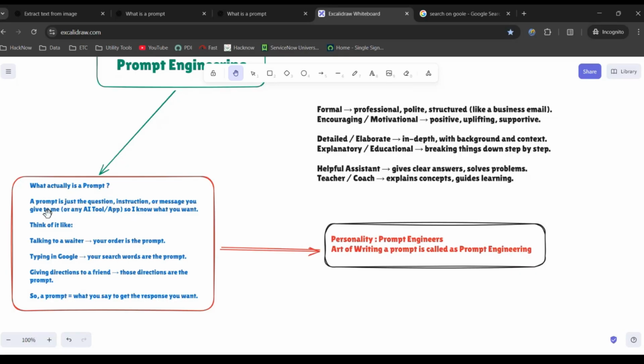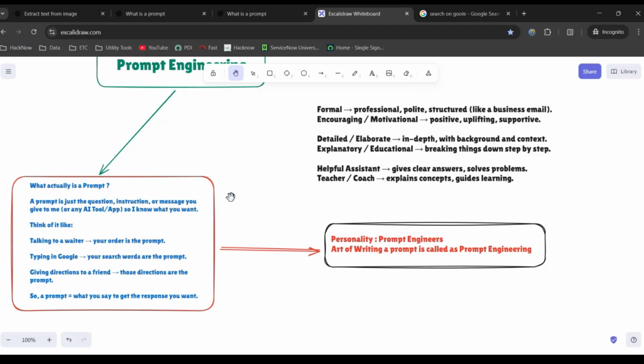That means it is saying, who is this me? It can be any AI tool. It can be ChatGPT. It can be DeepSeek. It can be Google Gemini. It can be any other AI tool. So I know what you want. That means it will know what the expected output of the end user is. Yes or no?